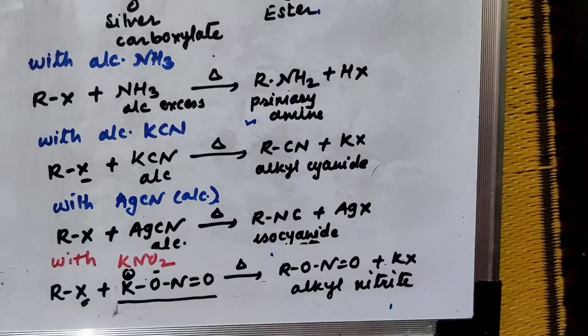The bonding with the alkyl group is through the nitrogen atom. So these are the nucleophilic substitution reactions in which X, that is the halide group or halo group, is substituted by another nucleophile, and so the reaction is called a nucleophilic substitution reaction. Next time we will go into what is meant by SN1 and SN2 substitution reactions.